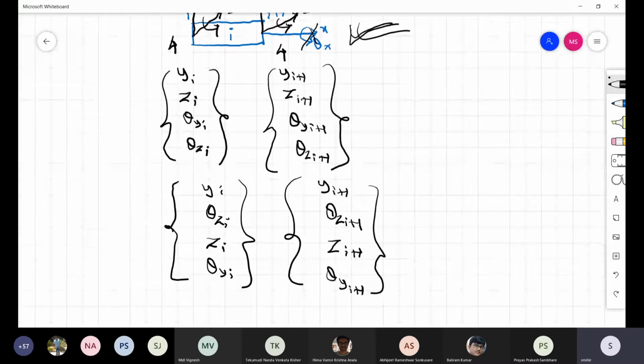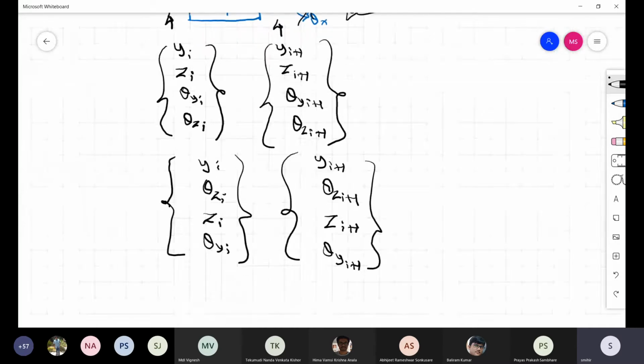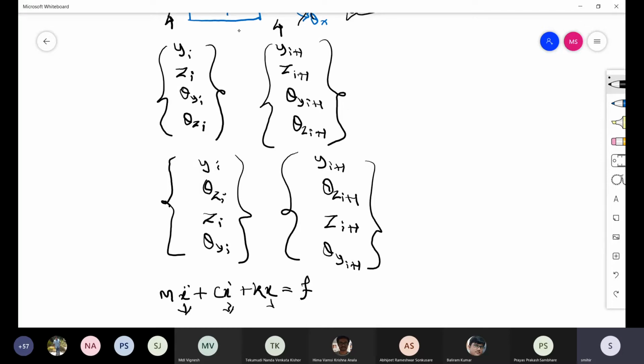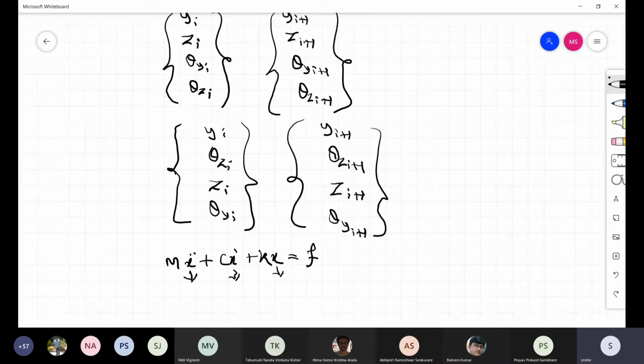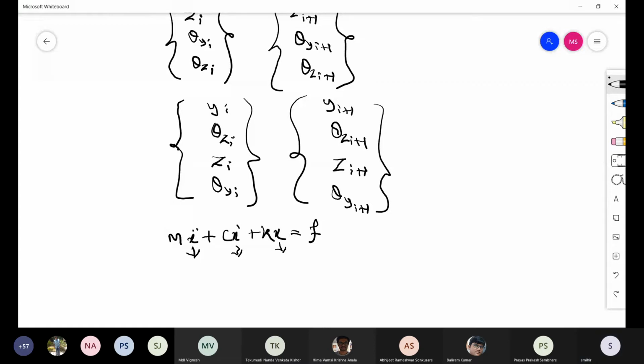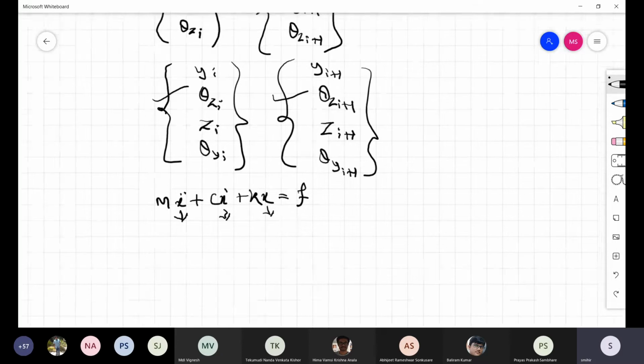Okay. So if you want to write the equation of motion for this beam element, let's say the mass of the beam m x double dot plus c x dot plus k x equal to F. So this x is your generalized degree of freedom. This x will have all these for the left node as well as for the right node.